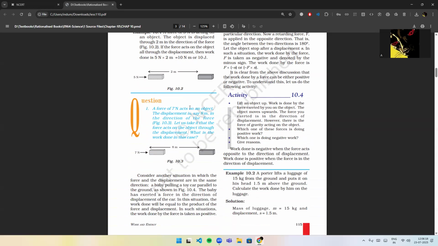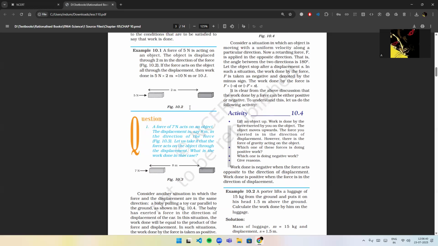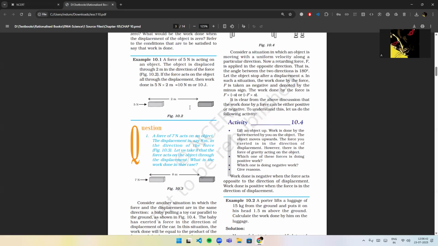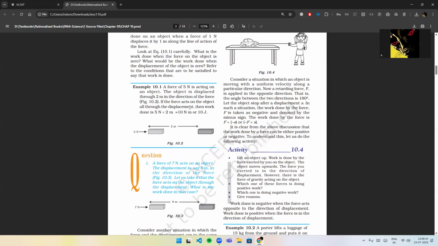Consider another situation in which the force and the displacement are in the same direction. A baby pulling a toy car parallel to the ground, as shown in figure 10.4. The baby has exerted a force in the direction of the displacement of the car. In this situation, the work done will be equal to the product of the force and displacement. In such situations, the work done by the force is taken as positive.